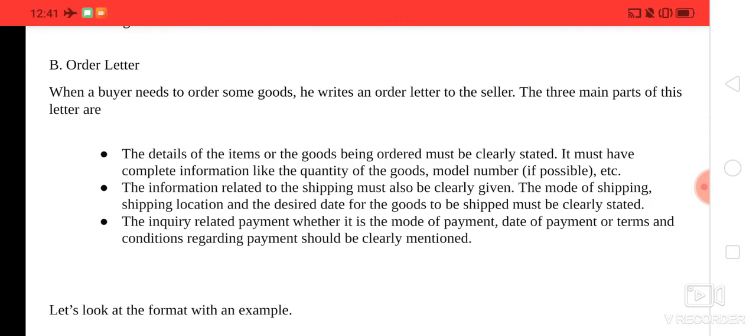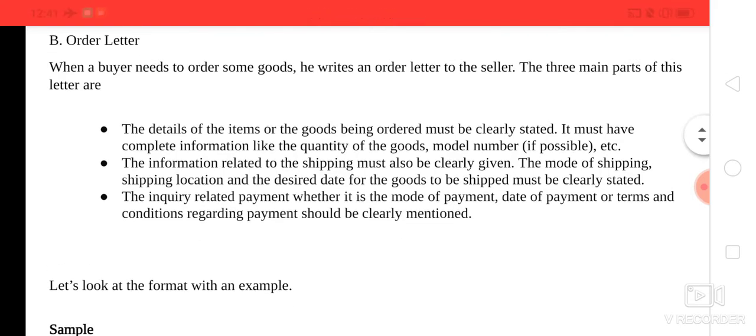So again, an order letter. Suppose you have ordered some goods, and a buyer needs to order some goods, and he needs to write a letter to the seller, right? At that time you can follow these details. The details of items being ordered must be clearly stated. It may also include the quantity or the model number of the goods, right?